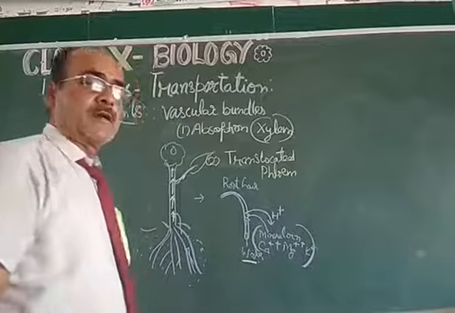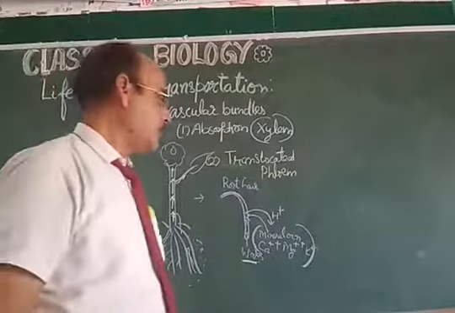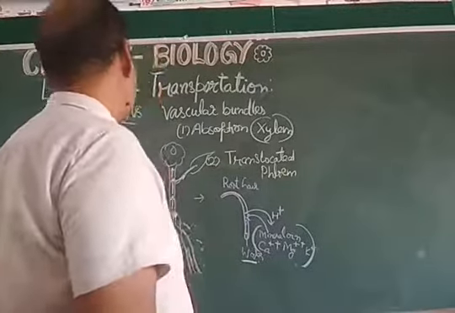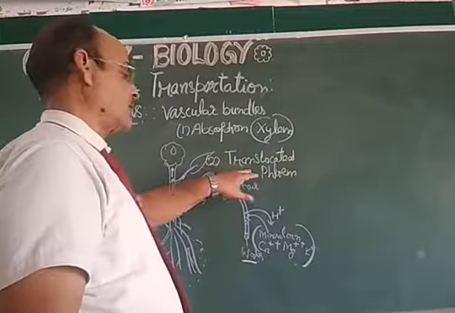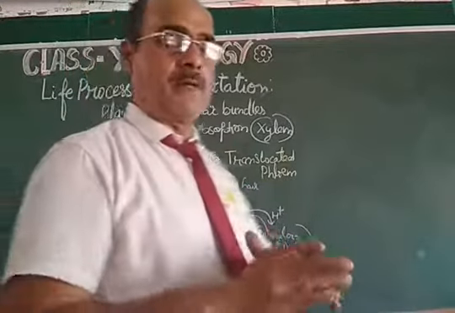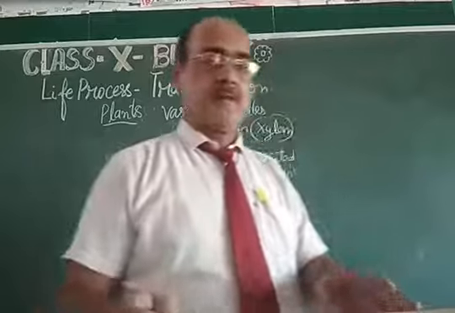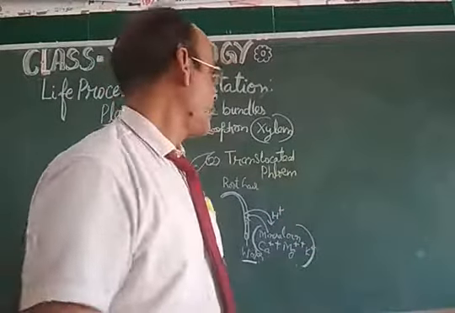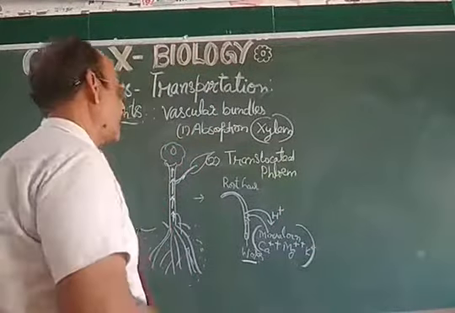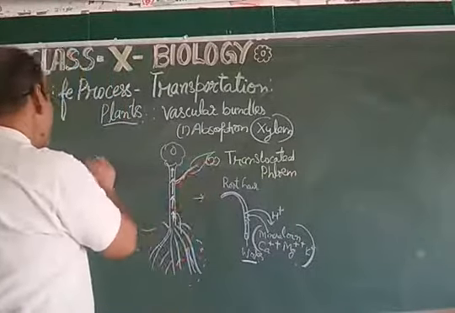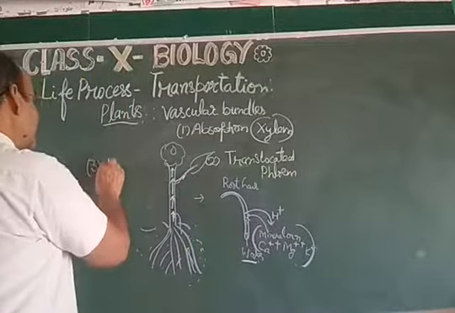It gets translocated by the phloem with the help of movement, and phloem translocates the food wherever the food content is required. My dear students, the third part as far as plant transportation is concerned is transpiration.